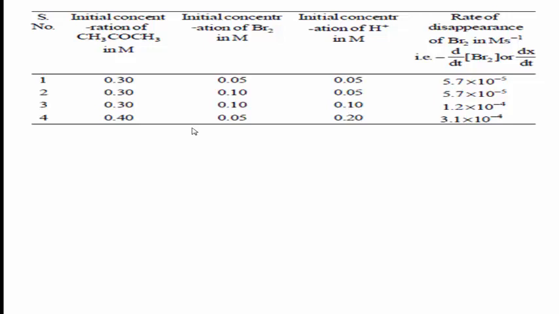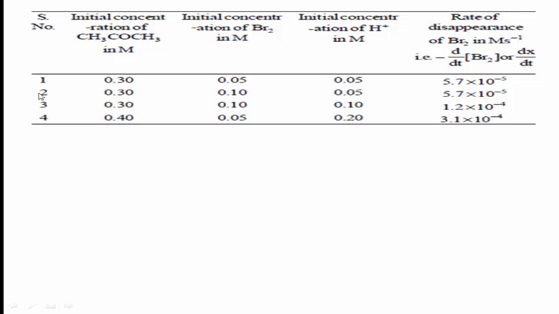Rate of disappearance of Br2. From data 1 and 2, in which the concentrations of CH3COCH3, meaning acetone, and H plus remain unchanged and only the concentration of Br2 is doubled, there is no change in the rate of the reaction. It means the rate of the reaction is independent of the concentration of Br2.